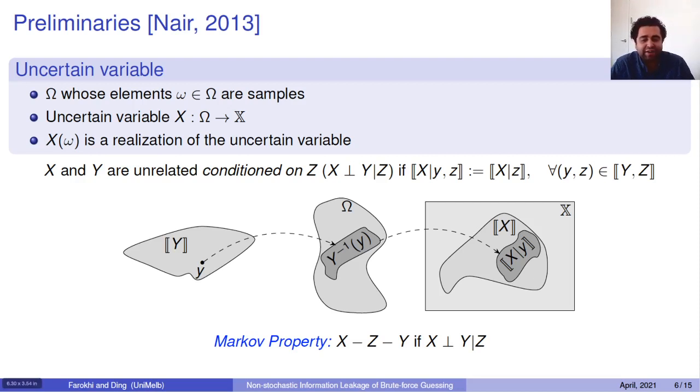And then we can have, the same as for random variables, a Markov property, but here the uncertain Markov property is that you have a Markov chain between x, z, and y if x and y are unrelated given z. So if you were to know z, it doesn't matter what the realization of x was. It wouldn't add any extra information to it.